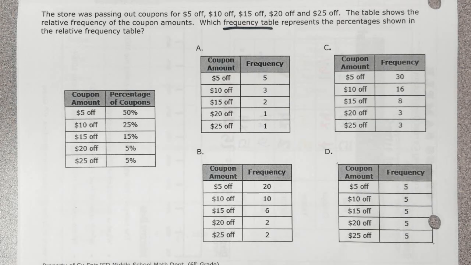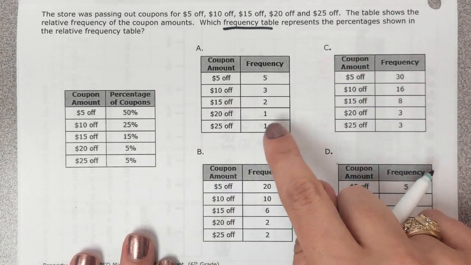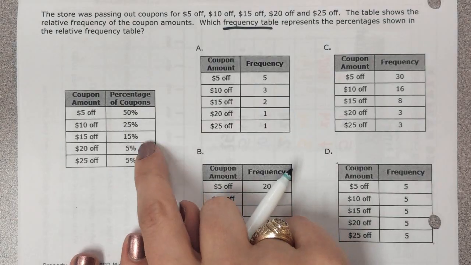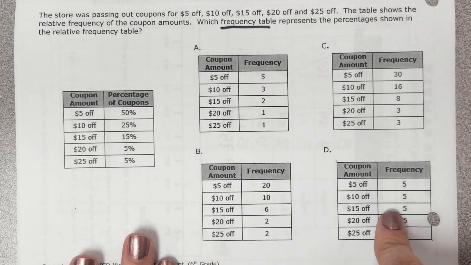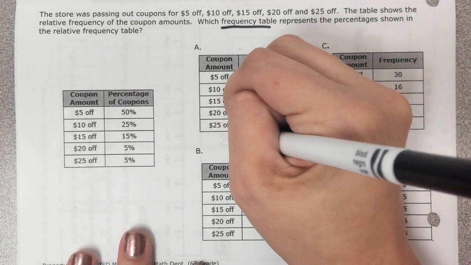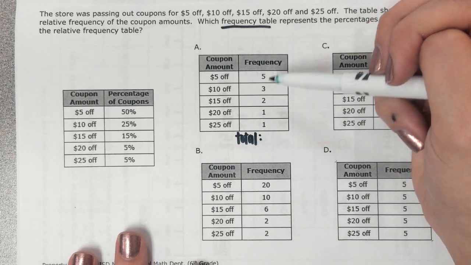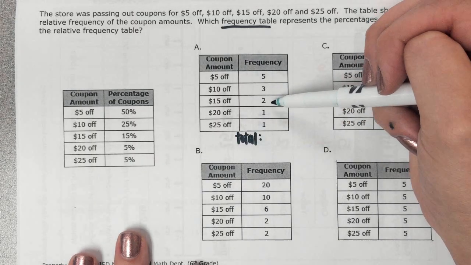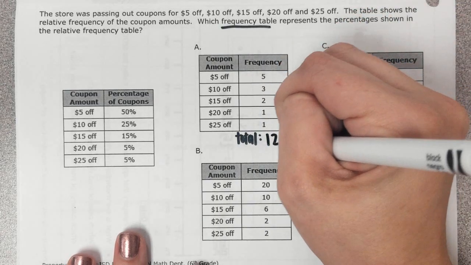So this time they did this backwards. They gave us the percents to start, and we have to figure out which answer choice matches all of these percentages over here. So this time I'm going to work each of my answer choices out. So let's start by finding the total of all of these. So let's start with answer choice A. I have 5 plus 3, which gives me 8. Plus 2 more, which gives me 10, plus 2 more for a total of 12.